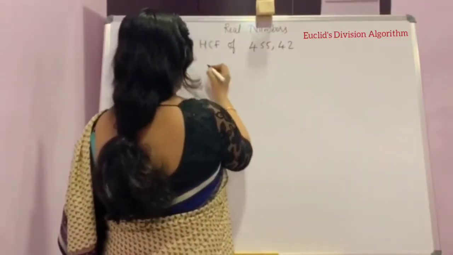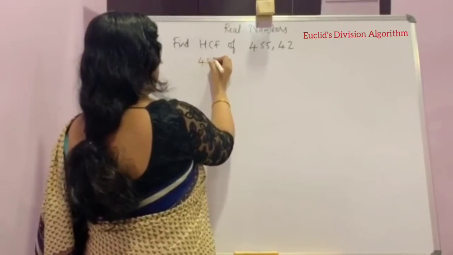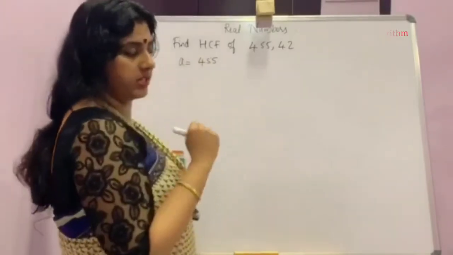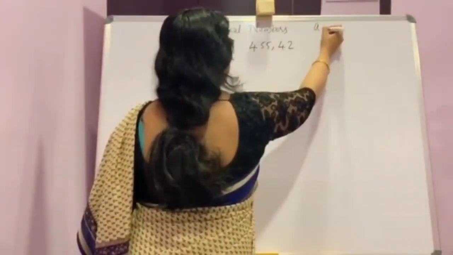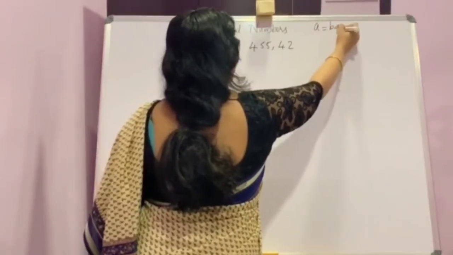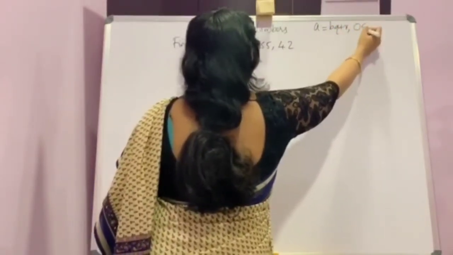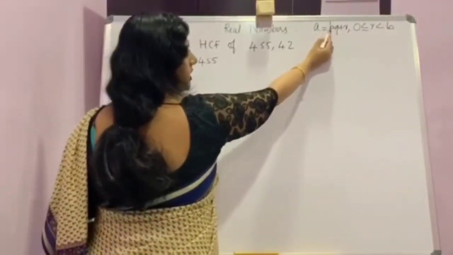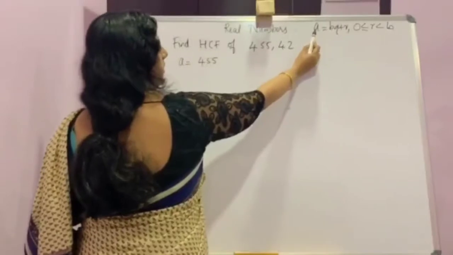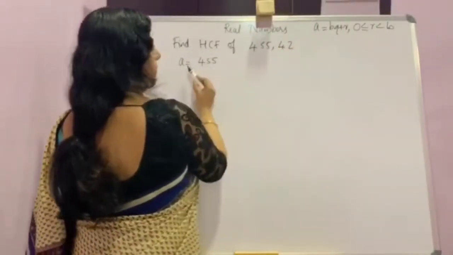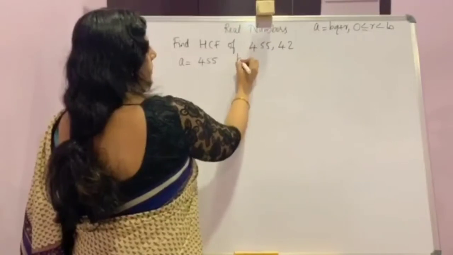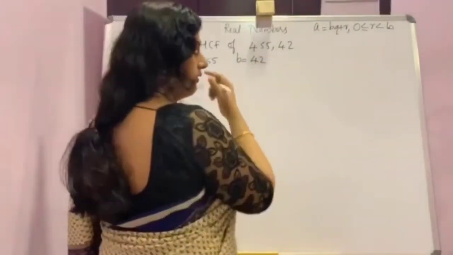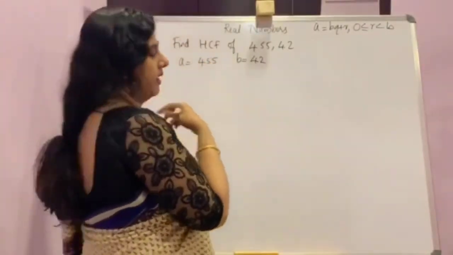Now 455 is the dividend, that is A. A is the dividend. I will write the Euclid's division lemma here. A is equal to BQ plus R, 0 less than or equal to R less than B. So dividend is equal to divisor into quotient plus remainder. Here the dividend A is 455 and B is 42. Now I am going to divide to find the Q and R.